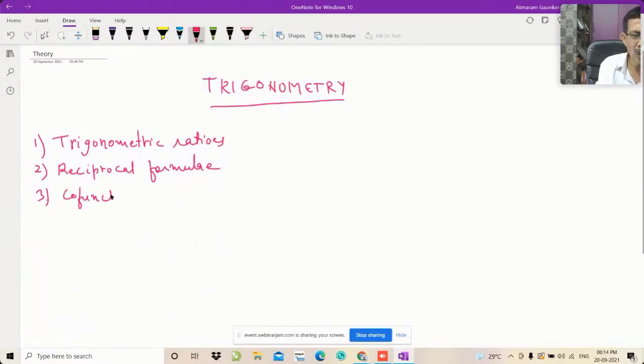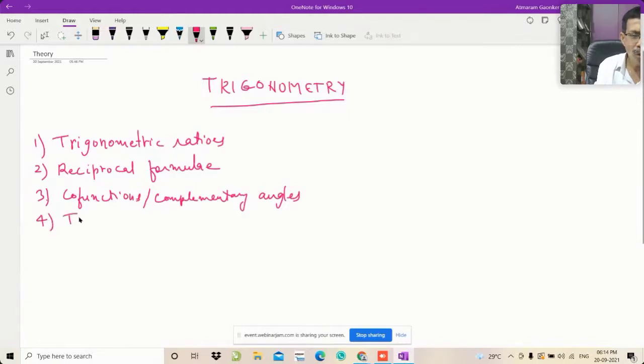These co-functions are useful, and how to remember co-functions, and they are useful in remembering the complementary angles. So there are some problems based on complementary angles, and there these co-functions will be useful. So I will discuss how to remember the co-functions and solve the problem based on complementary angles.